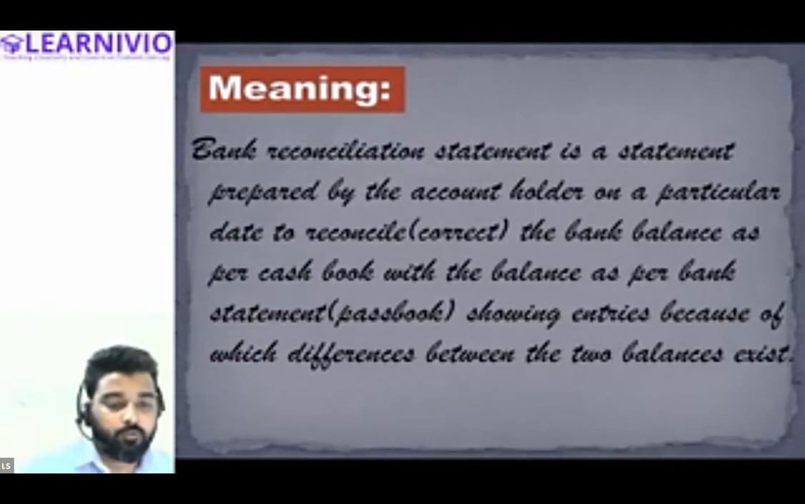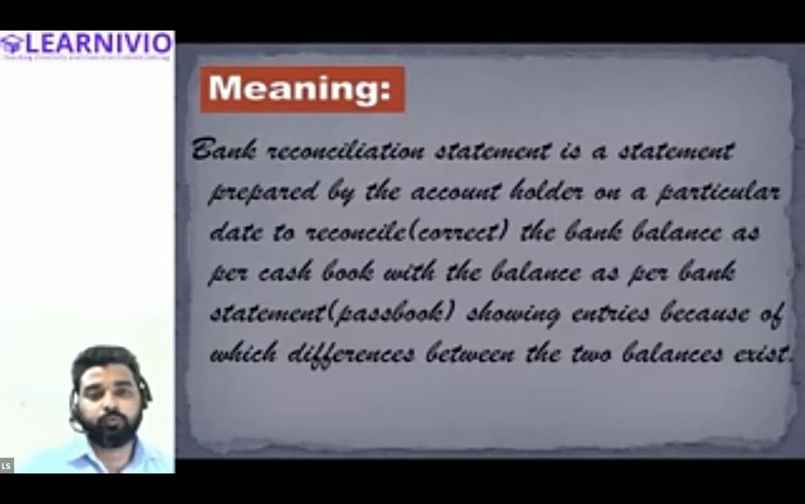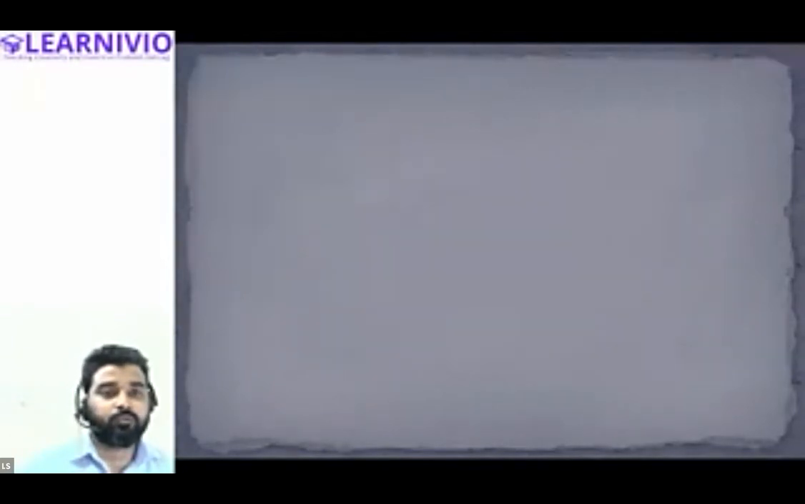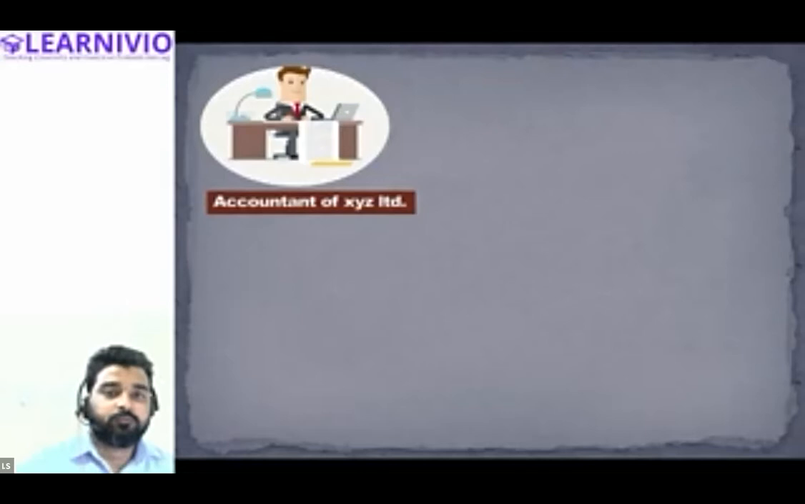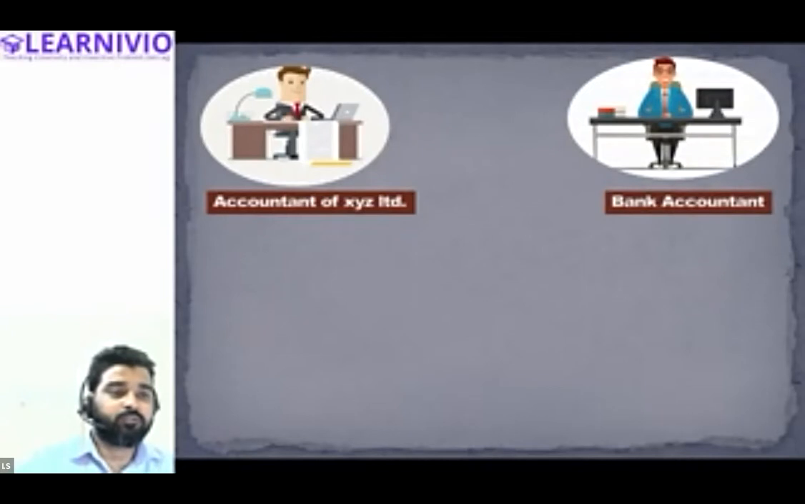just a minute. Okay, so first of all, let's understand two things. For example, let's talk about a company XYZ Limited. The person who is maintaining the accounts for XYZ Limited is considered as the accountant, right? And let's also talk about a person who is a banker. So what does the accountant do?